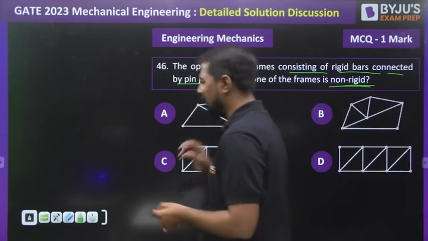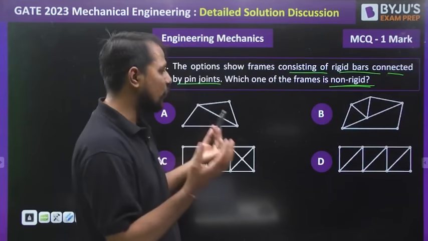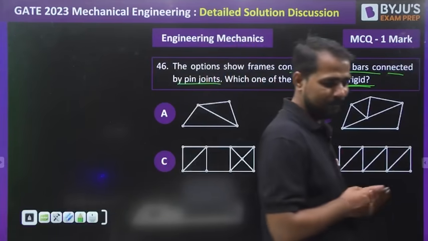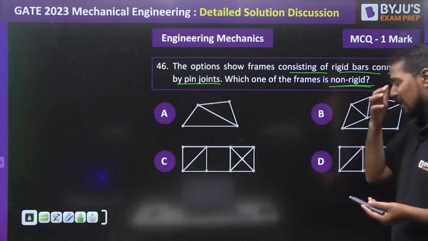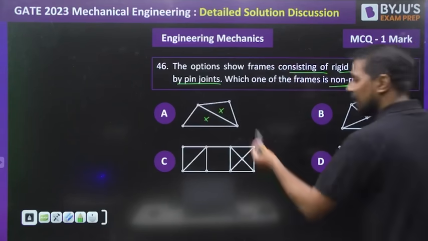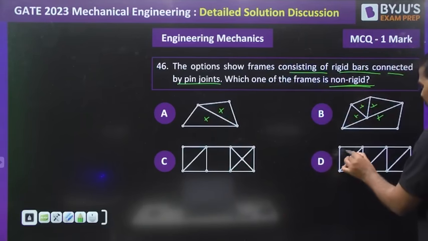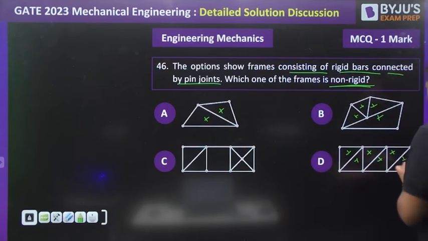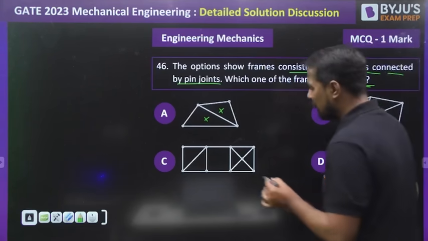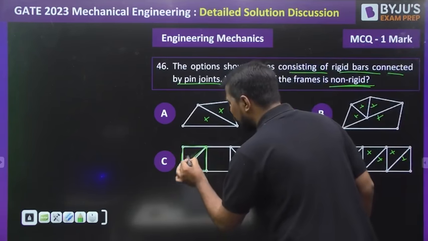I think from the figure it is already clear what the correct answer is, because we have already discussed that when the number of members are arranged in the triangular way, then definitely they are an example of a rigid member. If you check this, one triangle, second triangle, rigid member, all are rigid members. You check these, all are rigid members. But if you check this one, this one is a rigid member because these are members in the form of a triangle.